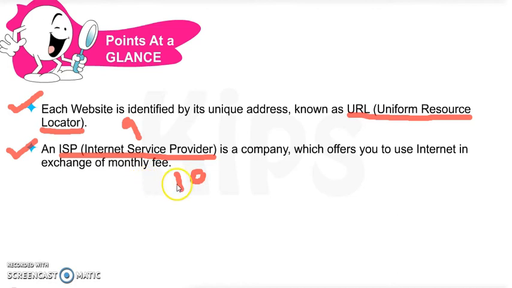This is fill-up number 10, and you have to underline ISP, Internet Service Provider. Okay, now we have done 10 fill-ups, 1 to 5 from your book Exercise A and 6 to 10 from Point and Glance.